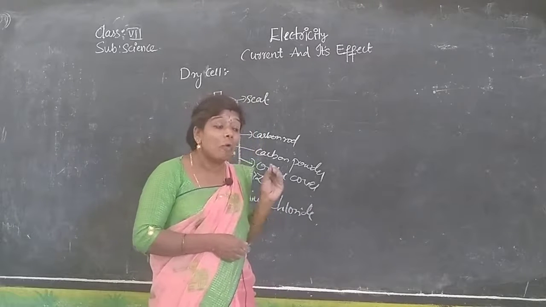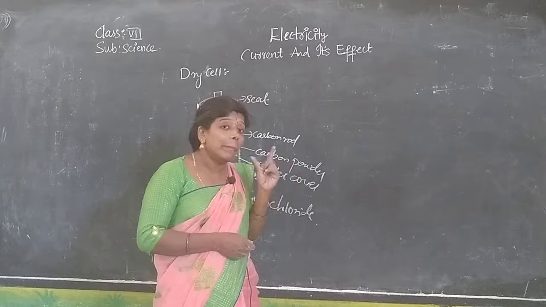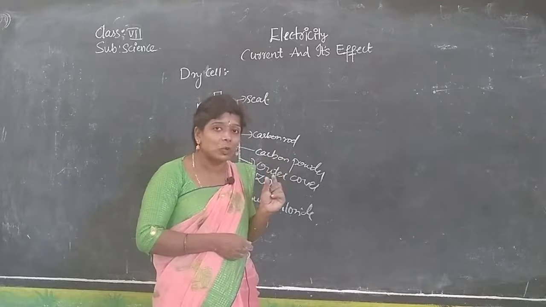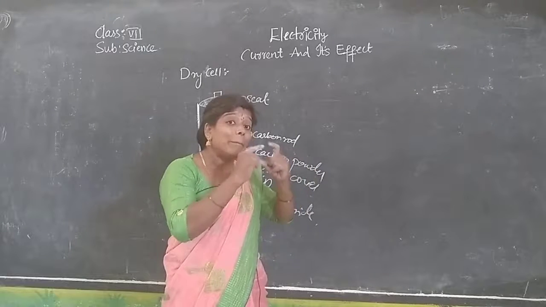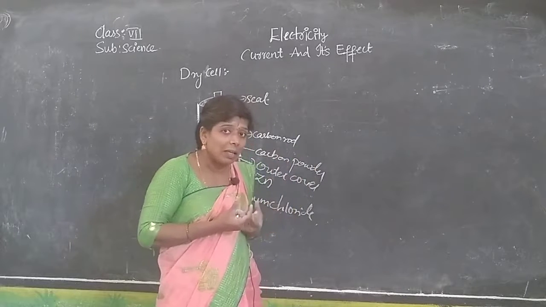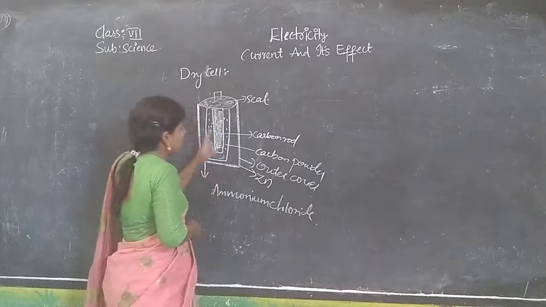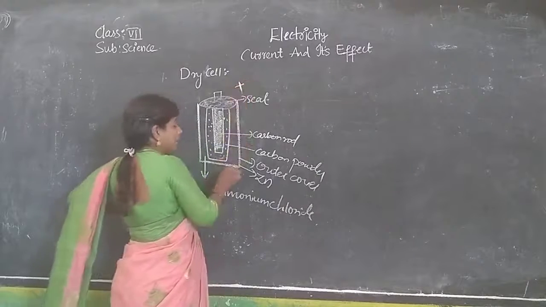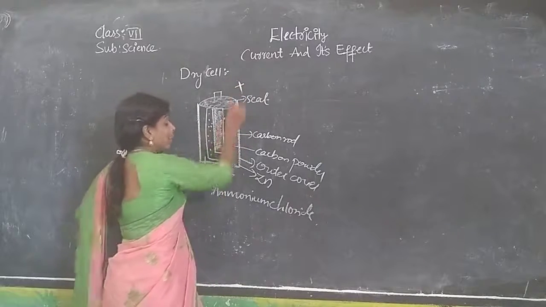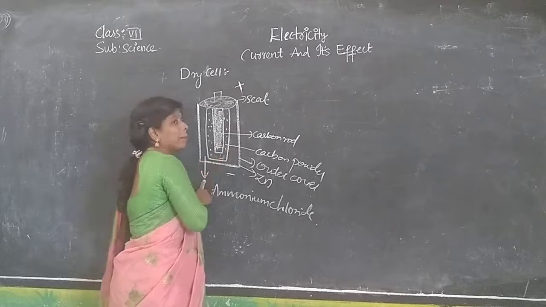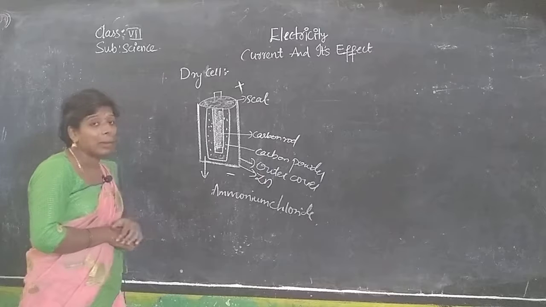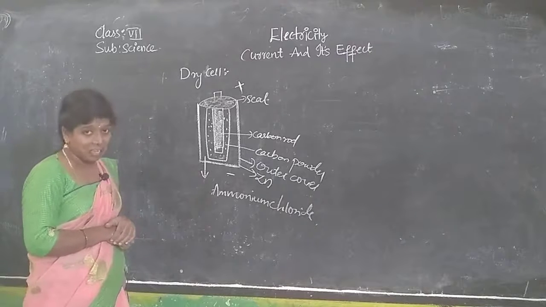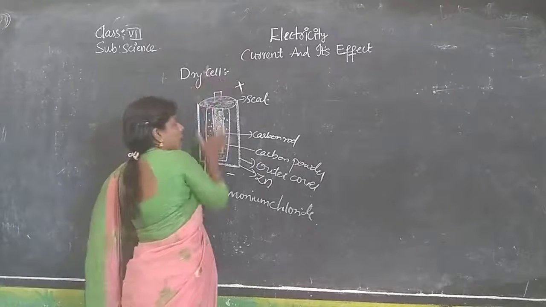I am asking what is the main thing we need on a cell. When adjusting cells up and down, you look at these terminals, the positive terminal and the negative terminal. These symbols are compulsory on every cell. So this is about the dry cell.